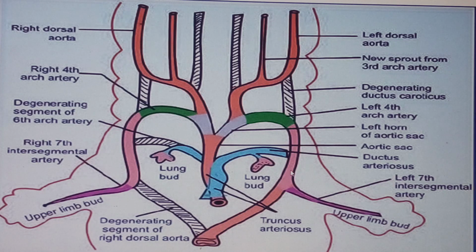If we are asked to tell the derivatives, where are the sources that we are going to have this kind of aortic arch? Don't forget, now we are looking at truncus arteriosus. You know that one is giving rise to the ascending aorta, and therefore when I go upwards, I'm going to form the arch of aorta. And what are the components? Yes, I've told you, that's the aortic sac, left horn of aortic sac, the left 4th pharyngeal arch artery, and then of course we continue downwards in the distal portion of some portion of what we call the left dorsal aorta. Okay, as simple as that. Okay, so that's very good.